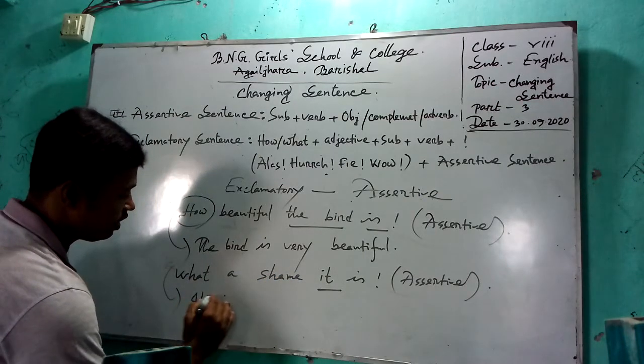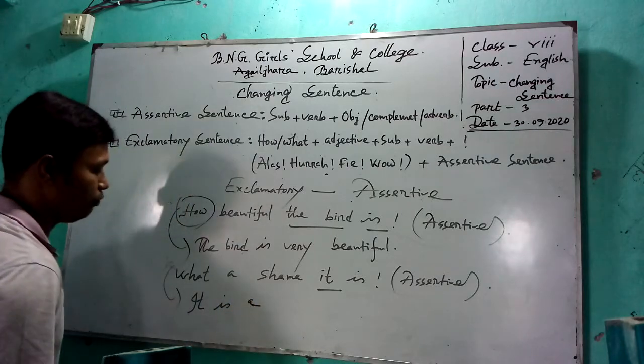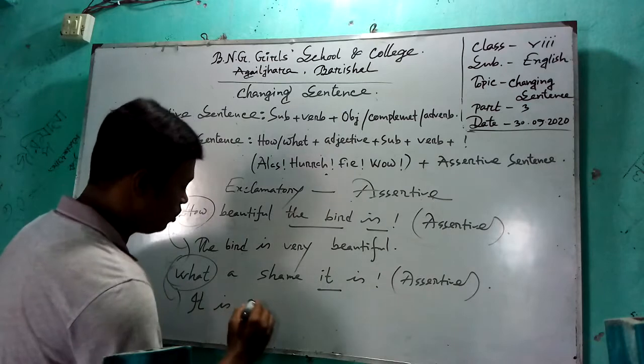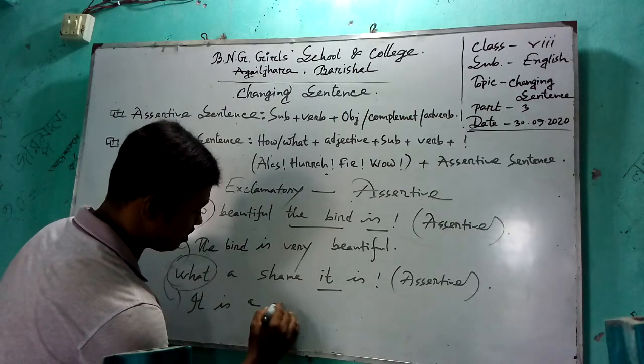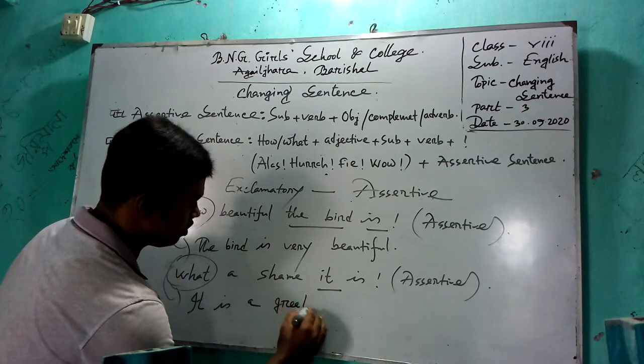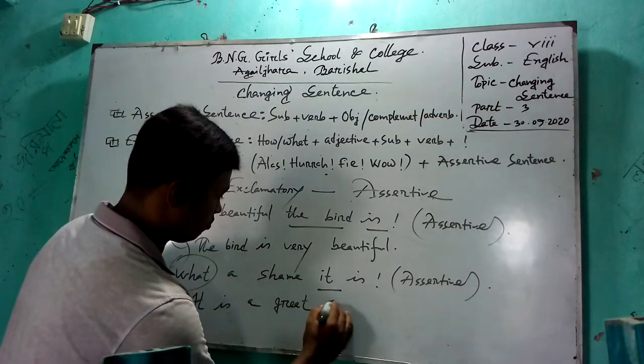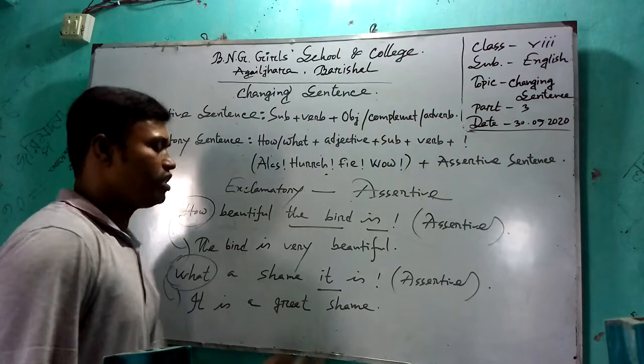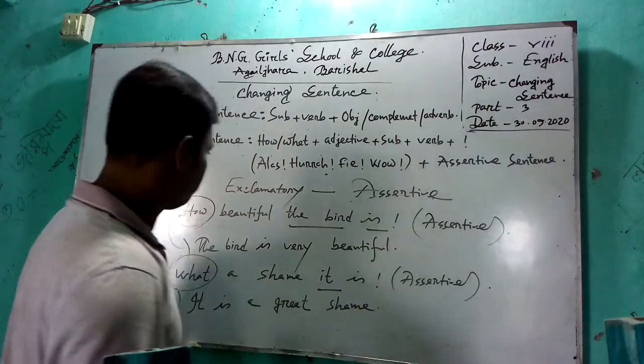It is a, and instead of what, you have to use great. It is a great shame. And at the end of the sentence you have to use a full stop.